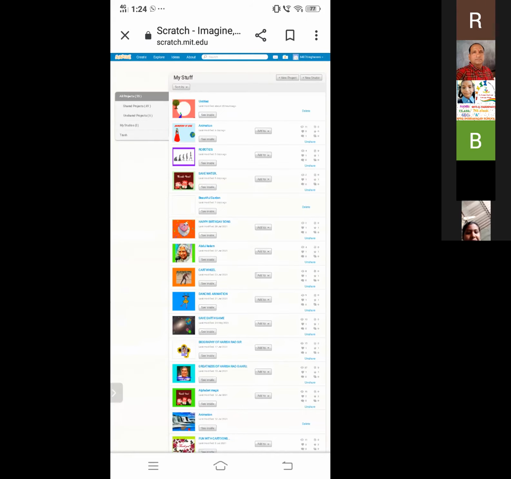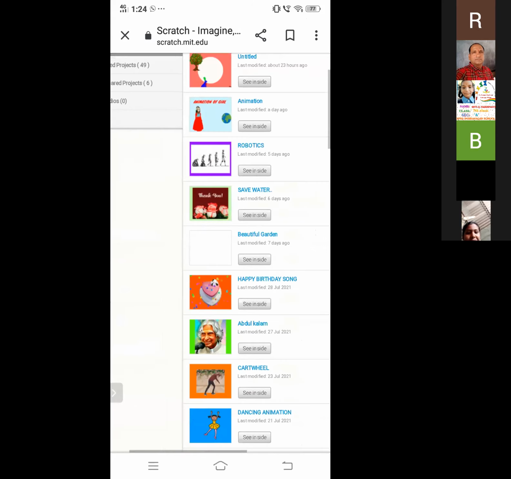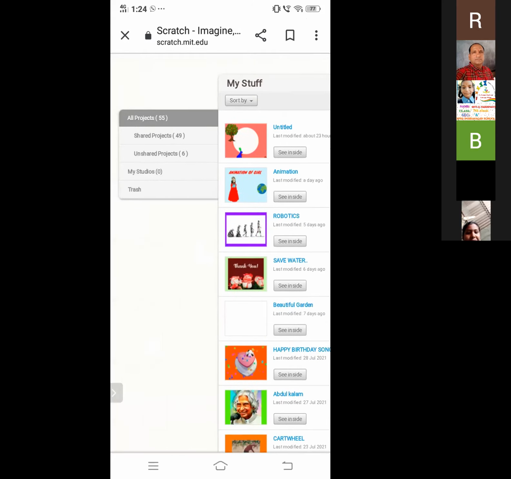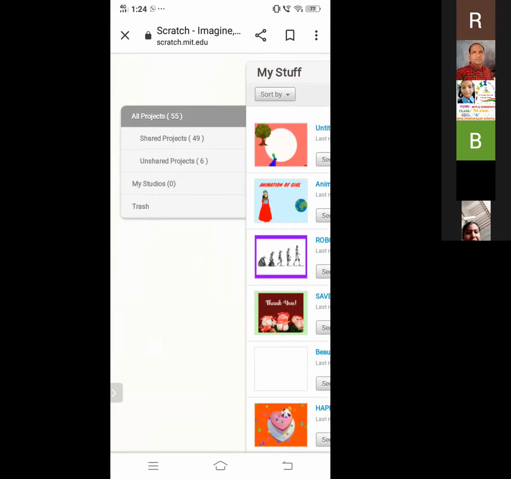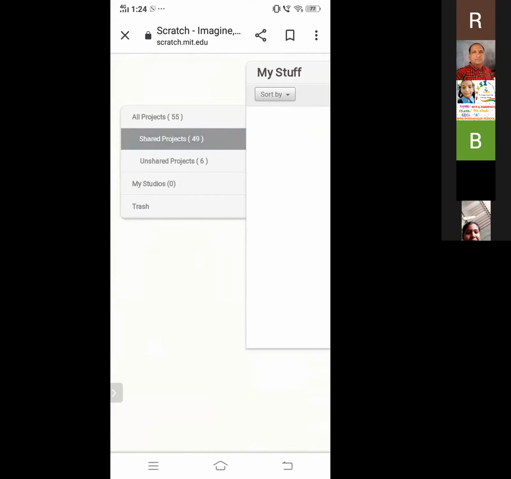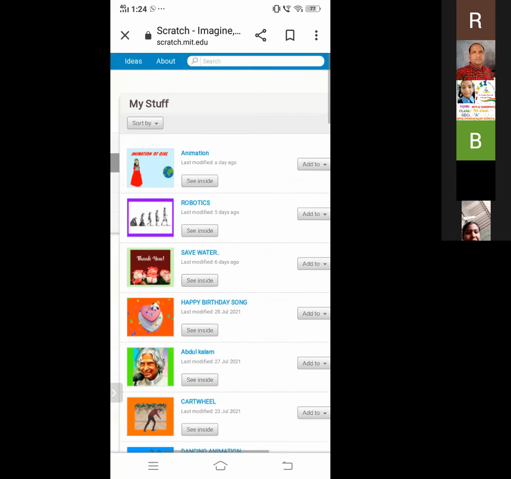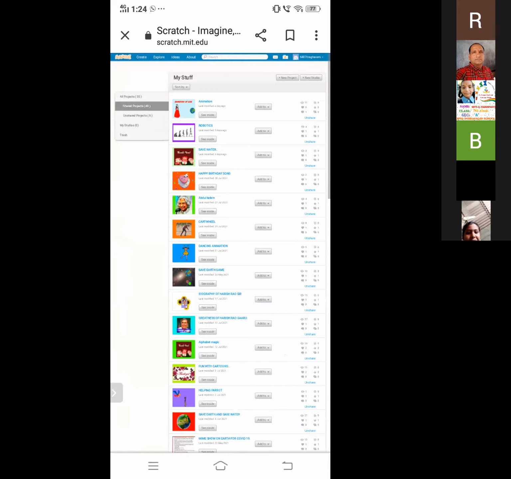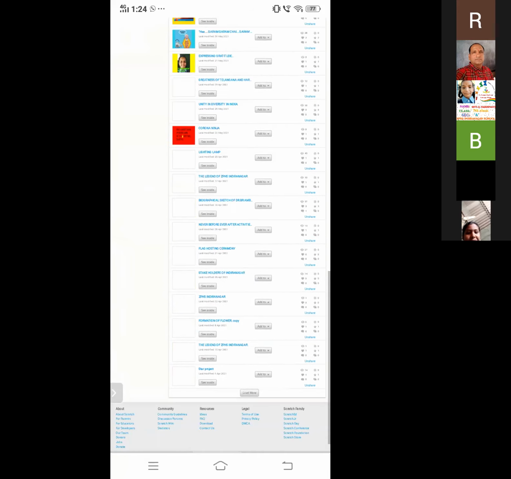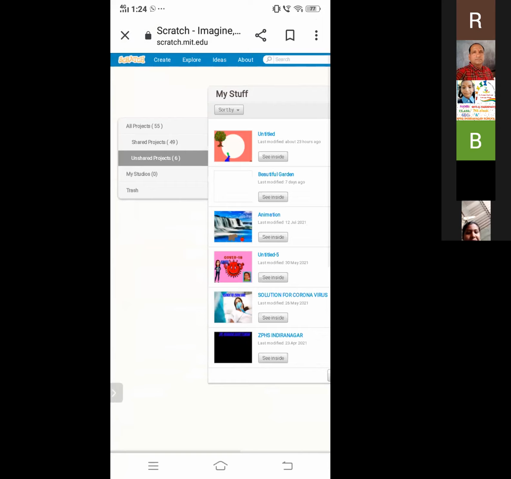My stuff is nothing but it stores our projects. For example, in this my stuff, we can see our projects. You can see all projects, 55. So this is the project list. Shared projects: if we click on that, we can see our shared projects. And my studios. And then unshared projects. There are 6 unshared projects.